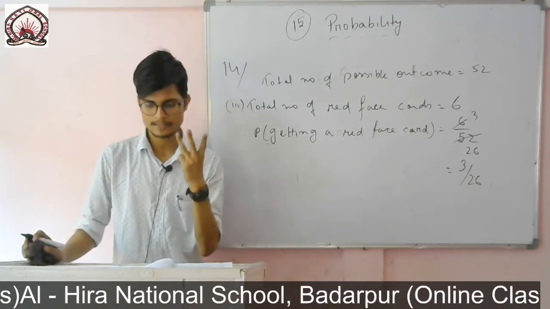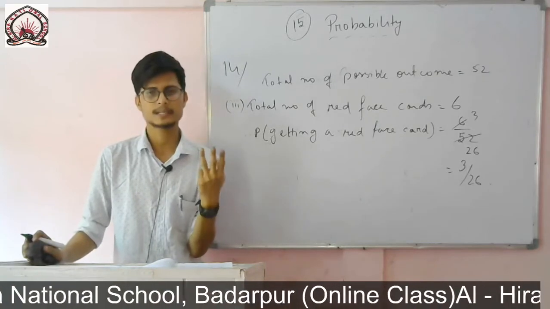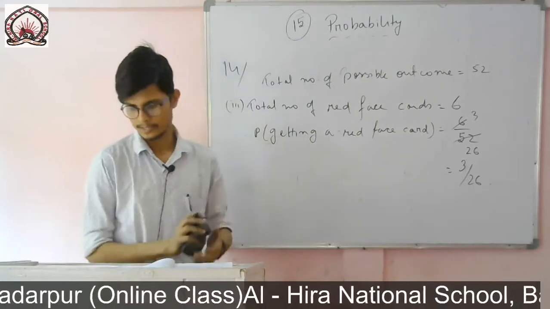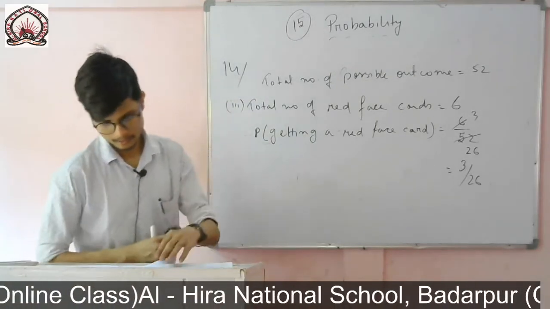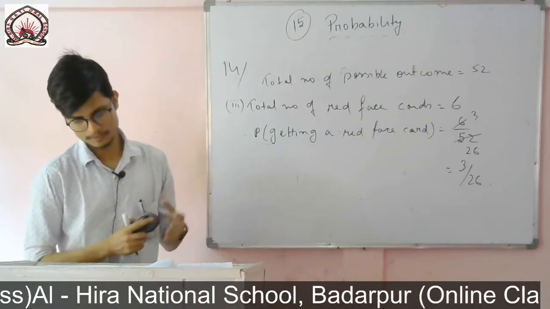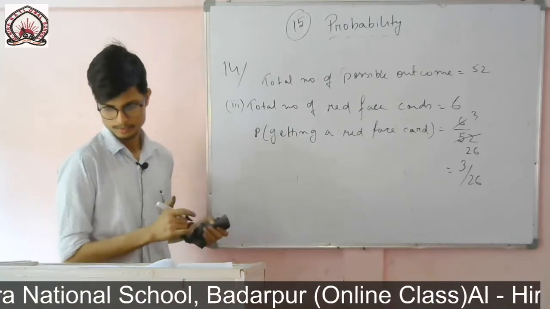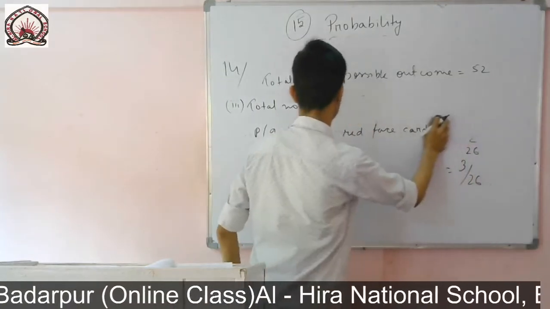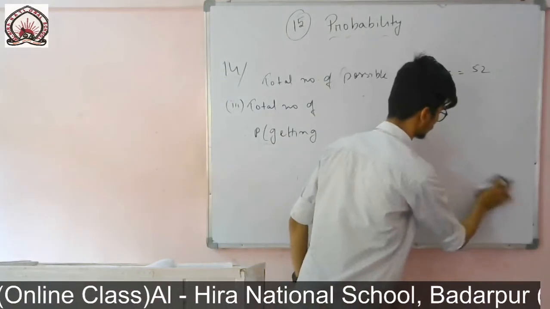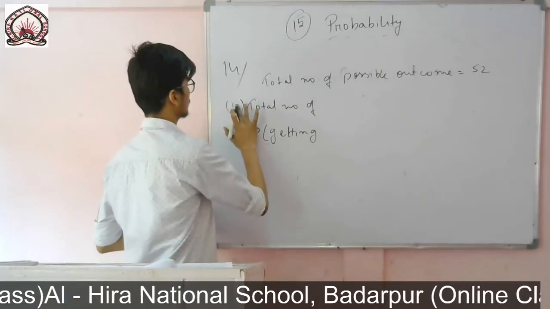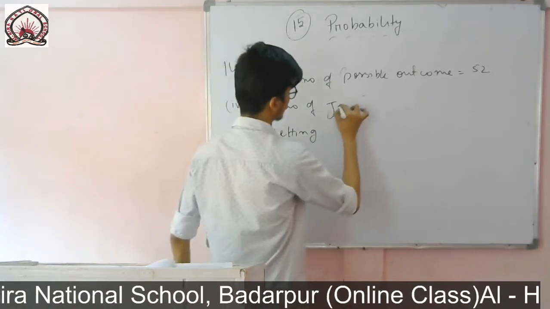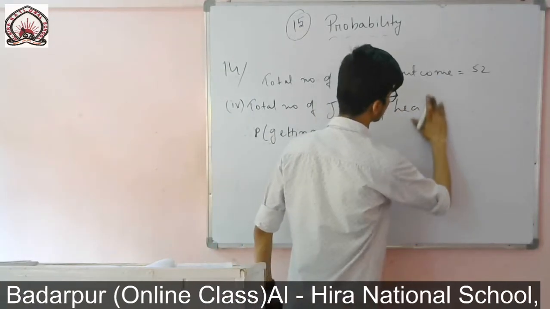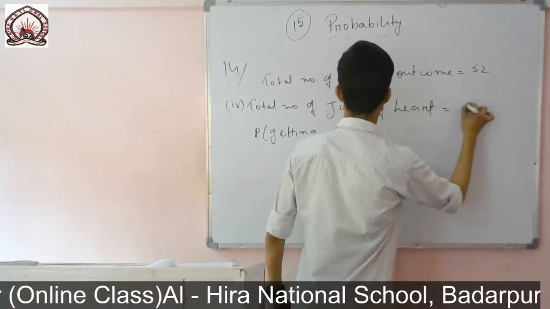In each and every set there are 3 face cards. So in heart you will find only one jack. So the total number of jack of heart is equal to 1.